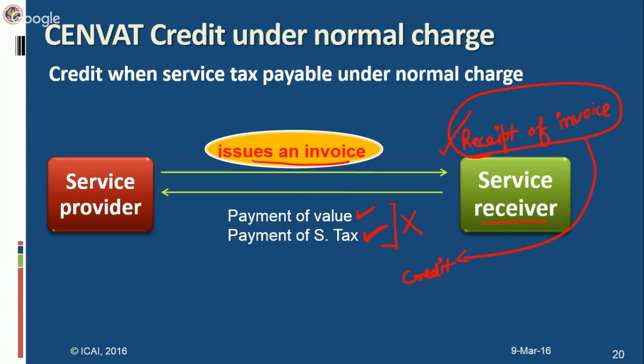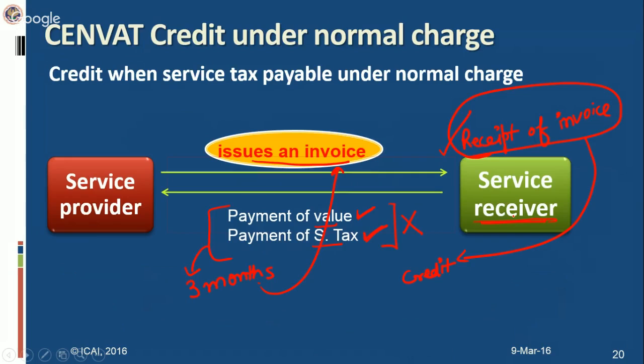it is irrelevant. Okay. Now, but there is one rider which is attached to this CENVAT credit availment, that he must pay the value and service tax to the service provider within 3 months of this date. That is, within 3 months of the issuance of the invoice, he anyhow has to make the payment. It is not so that he doesn't make the payment at all to the service provider. He has to make the payment to the service provider of value and service tax within 3 months, then only this credit availment will be valid.